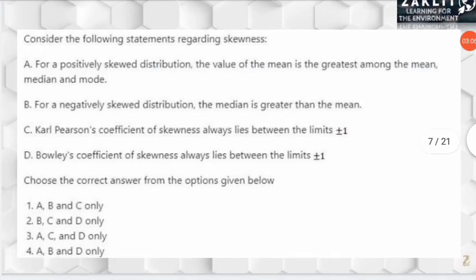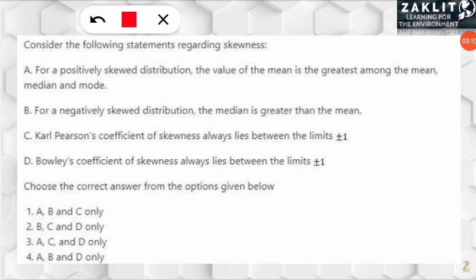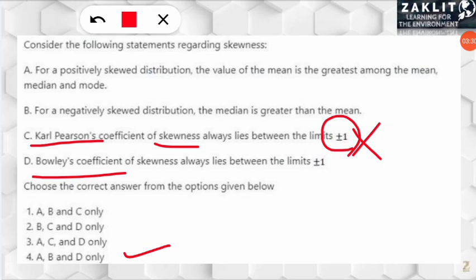This question was related to skewness and different skewness types were given, for example Karl Pearson, Bowley coefficient, and the correct option among these will be option number 4. Yes, A, B and D all are correct, because first of all we should know what is incorrect, that is C is incorrect. It is incorrect because the Karl Pearson coefficient of skewness does not always lie between -1 to +1, so that will be incorrect.